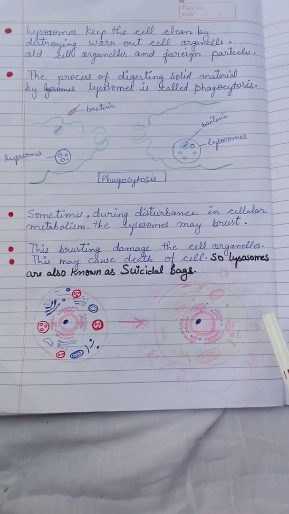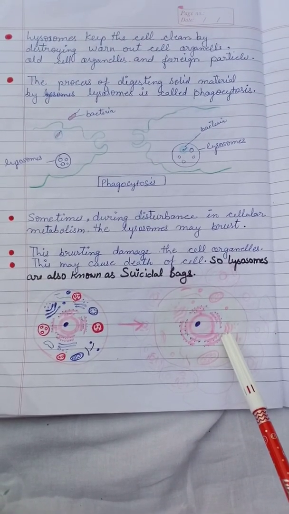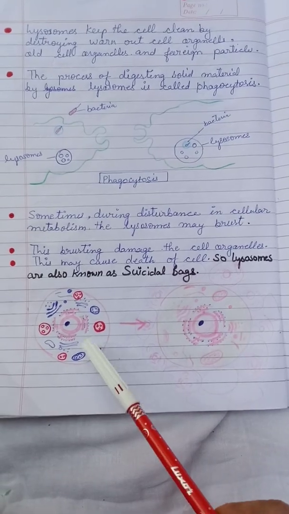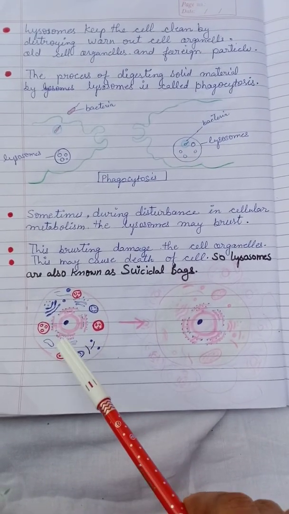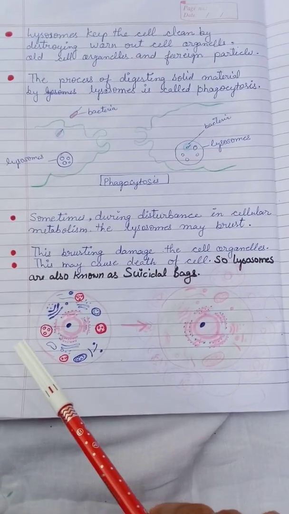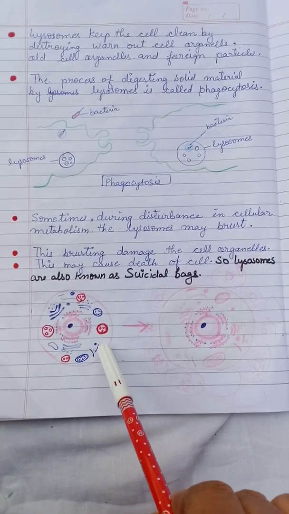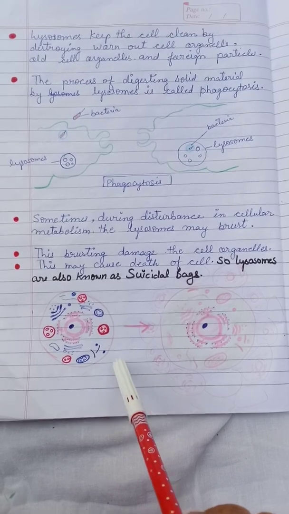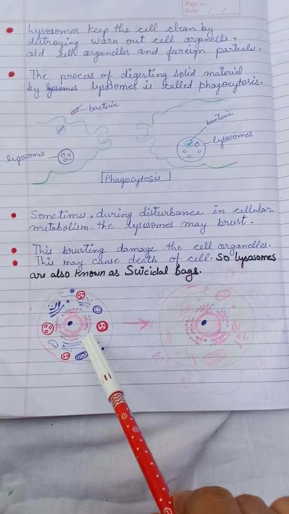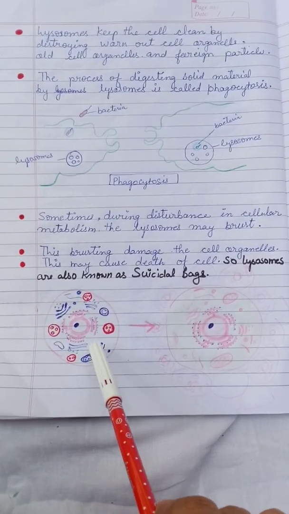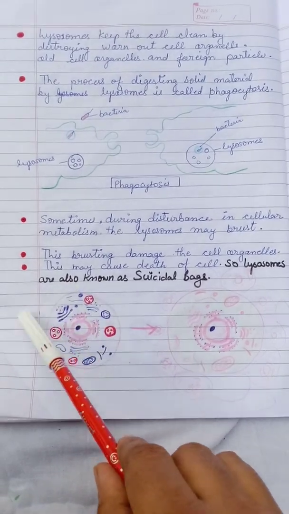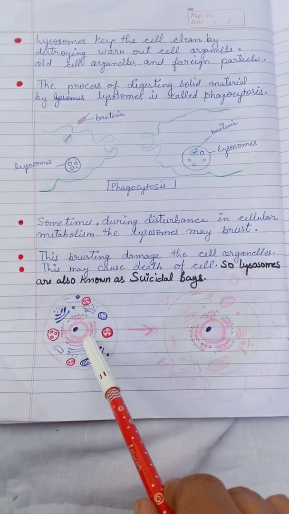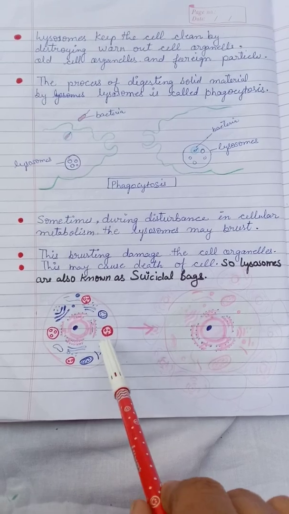That's why lysosomes are also known as the suicidal bag, because they cause cell death. When cellular disturbance occurs, the cell is killed by the lysosome. It is very important at that time, because if a damaged cell does not die, then other cells can also be damaged or it can create other disturbances.